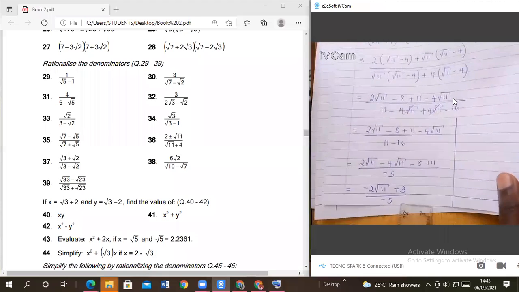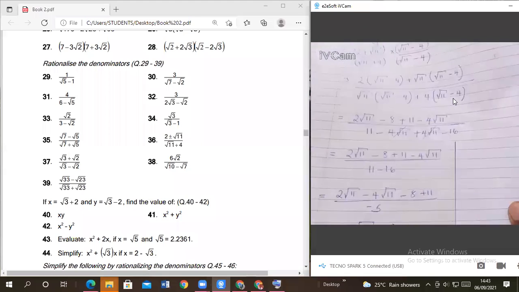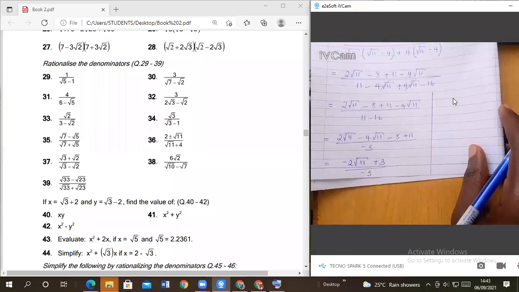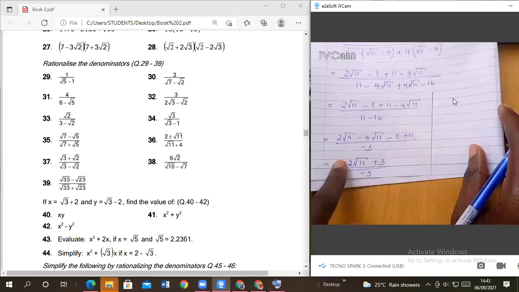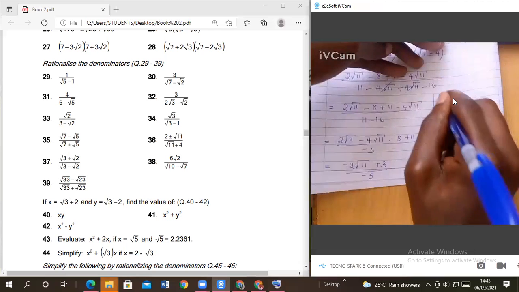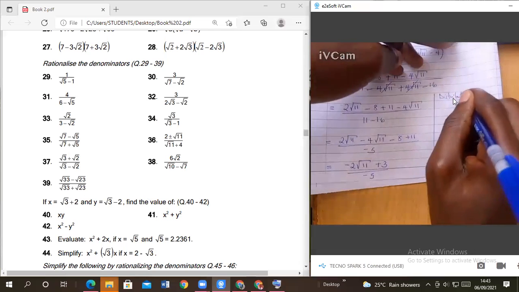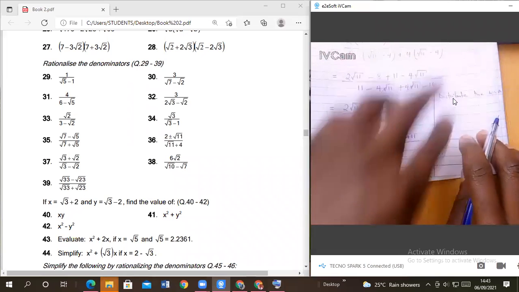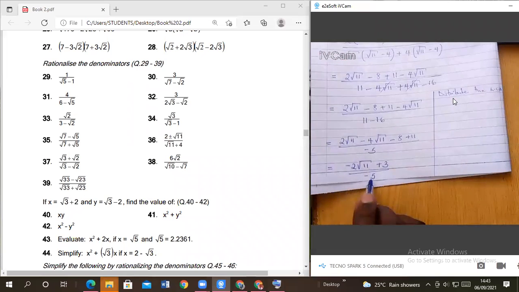Members, have you seen that? Yes. So do we stop there? No. We have to remove this negative from here. We are going to distribute the LCM. And what is our LCM here? Our LCM is negative 5.